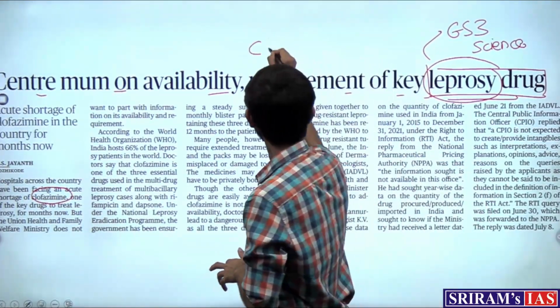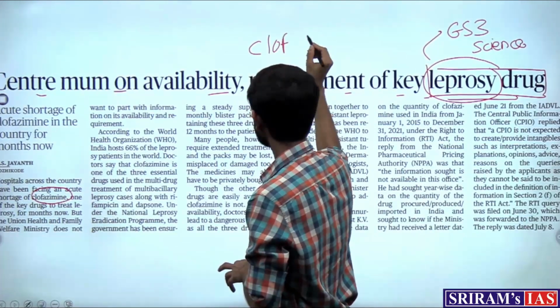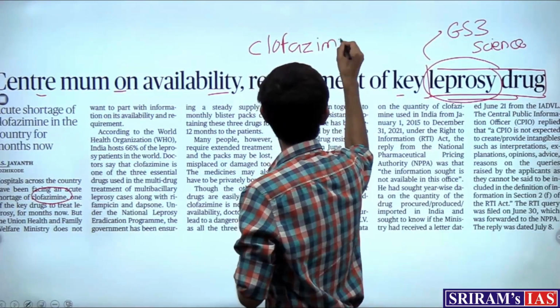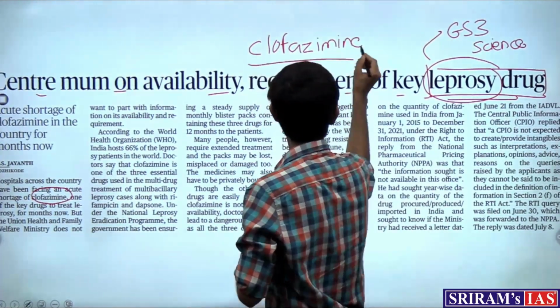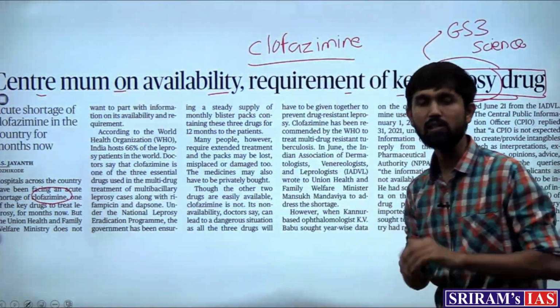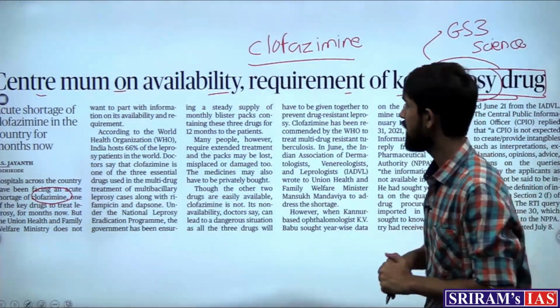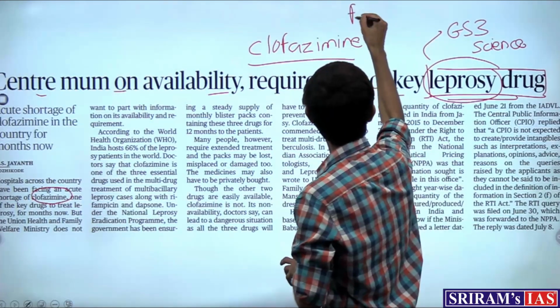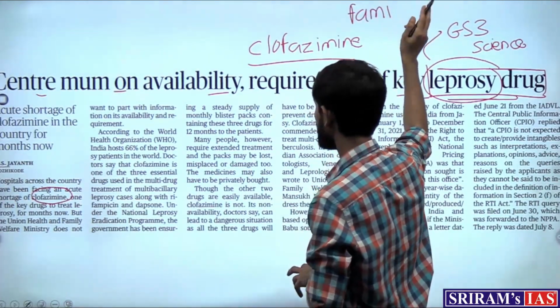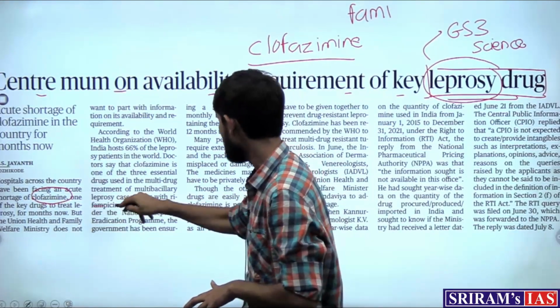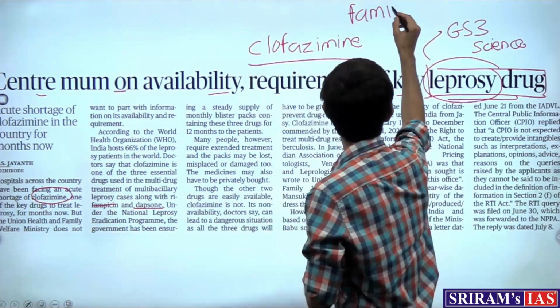Let's write it down. This is one of the 3 important drugs which are important to cure leprosy. The other 2 drugs are rifampicin, if I am not wrong, and dapsone.